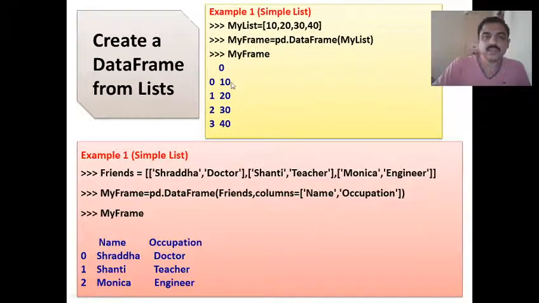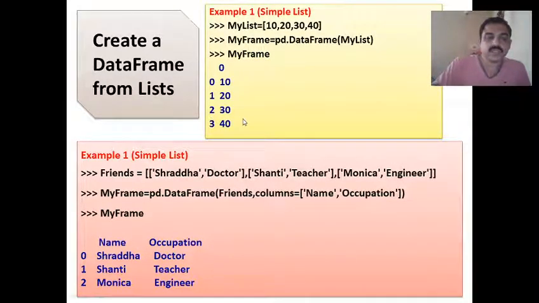In this, the values will be 10, 20, 30 and 40, and we have not passed any index values here, so by default it will be arranged as 0, 1, 2, 3 like this. If you don't pass any index, the index value will automatically be assigned this way.